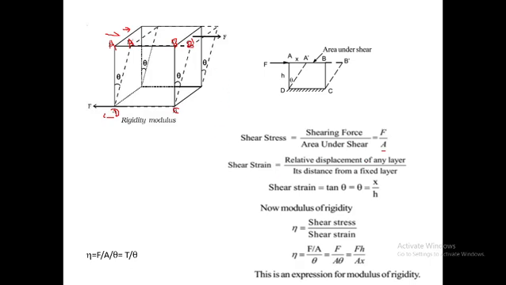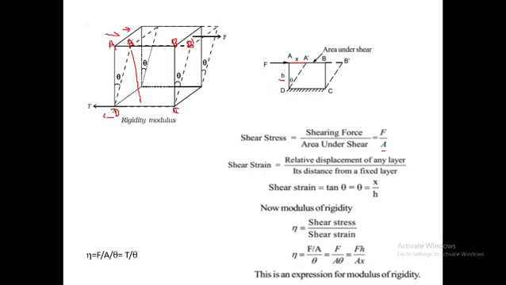That means the displacement of that layer divided by the face's distance from your fixed rigid surface. Suppose here is the height h. Due to the applied force, A will go to the A dash position, and B will go to the B dash position. Suppose the change in length is x.